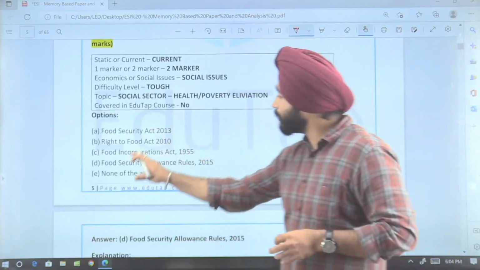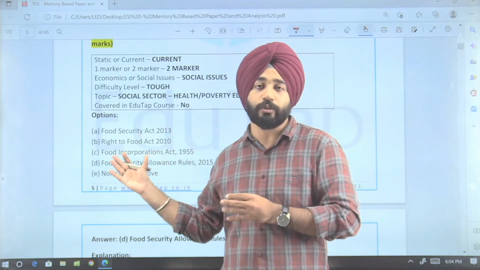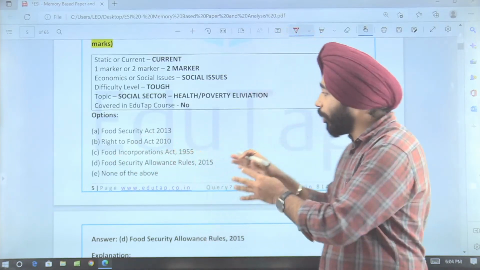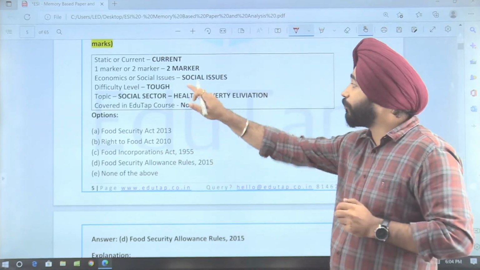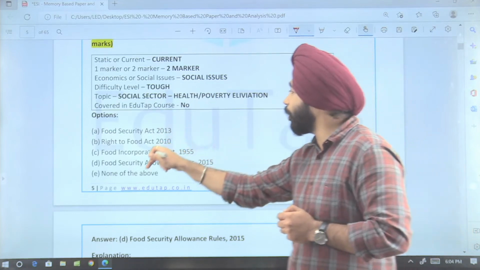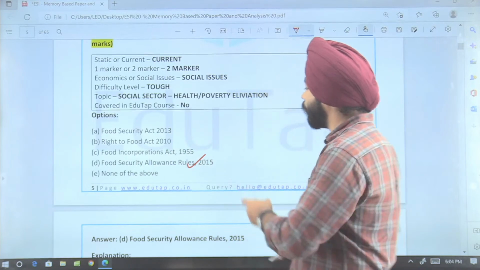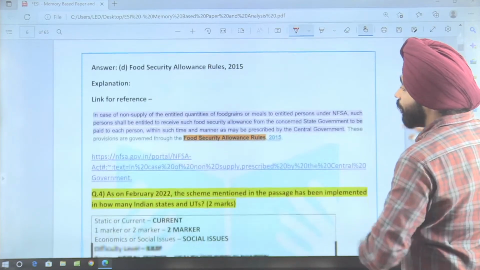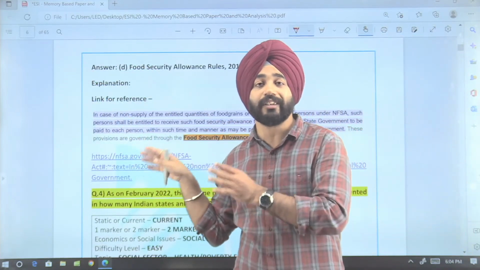So if you look at the options here also, guys, these are not that easy to answer, because if you haven't gone through the question, if you haven't gone in detail of the National Food Security Act, you cannot answer this question, because this requires a very in-depth knowledge of the National Food Security Act also. So here, guys, the answer is Food Security Allowance Rules of 2015, that is option number D. Okay, so this was directly asked from the National Food Security Act's website. So this is the thing here.